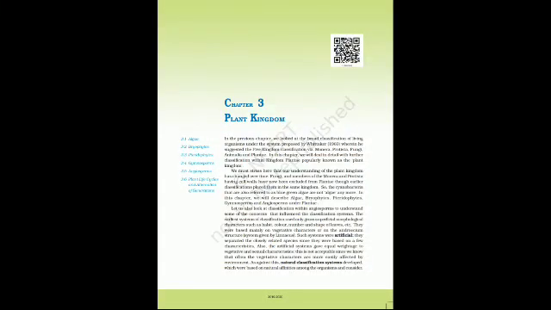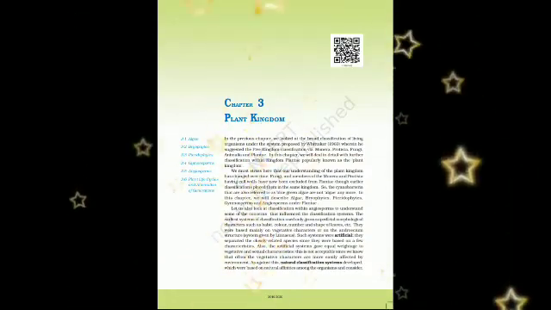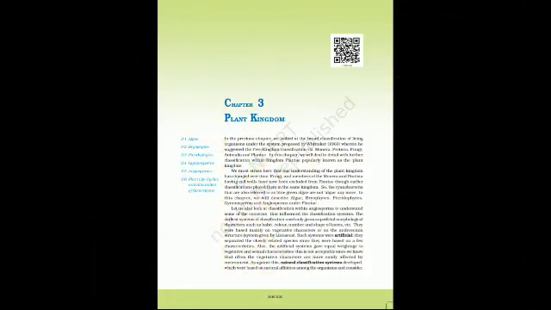In the previous chapter, we looked at the broad classification of living organisms under the system proposed by Whittaker in 1969, wherein he suggested the five kingdom classification, that is Monera, Protista, Fungi, Animalia, and Plantae. In this chapter, we will deal in detail with further classification within kingdom Plantae, popularly known as plant kingdom.